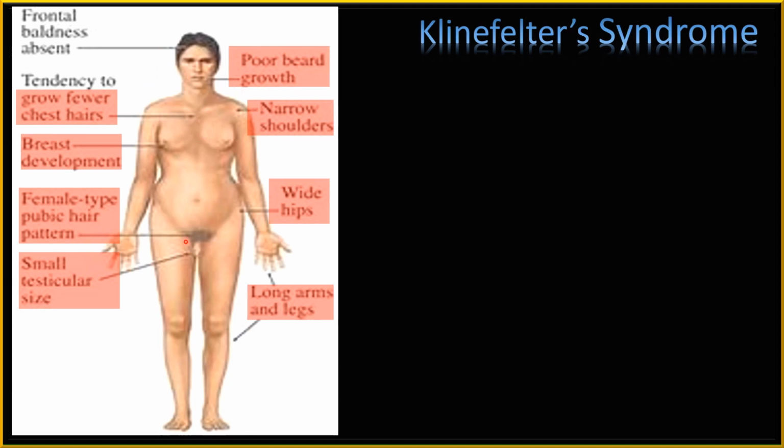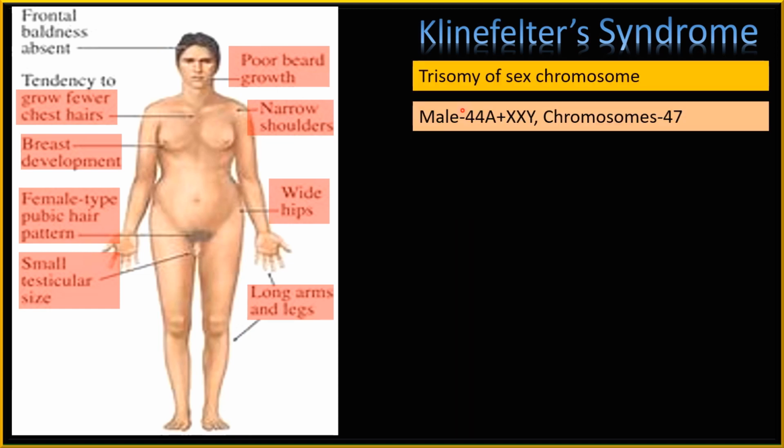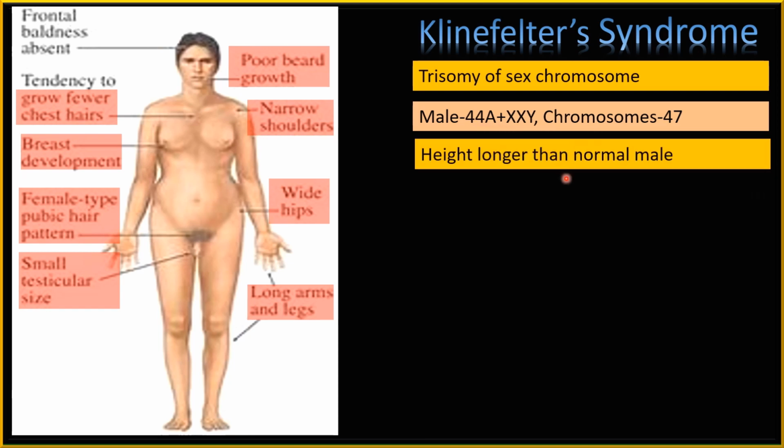Then testes are very small, and one more important feature is the female type of pubic hair pattern around the genitalia. So in case of Klinefelter syndrome, it shows trisomy of sex chromosome. So here the male shows, instead of normal XY condition, an extra X chromosome in the sex chromosomes. Therefore, the male shows 44A plus XXY, that is total 47 chromosomes.